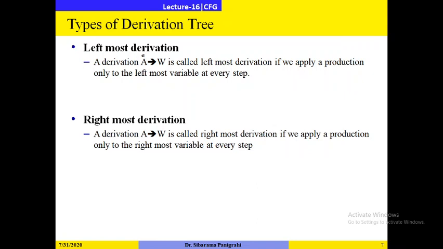So what exactly is a leftmost derivation? A derivation A gives W, where A is the start symbol and W is the target string, is called a leftmost derivation if we apply a production only to the leftmost variable at every step. Similarly, a derivation A gives W is called a rightmost derivation if we apply a production only on the rightmost variable at every step.